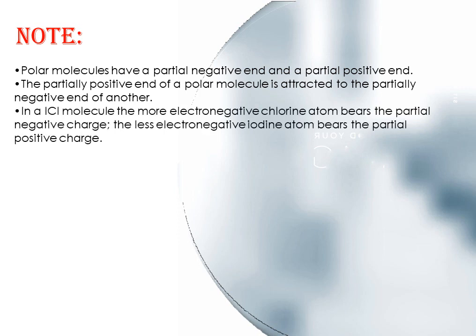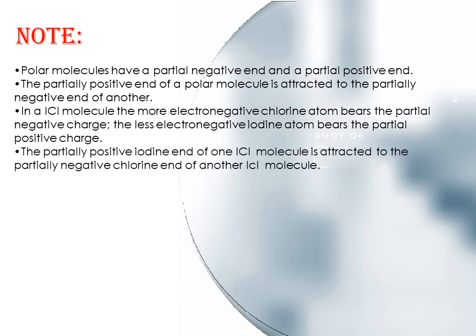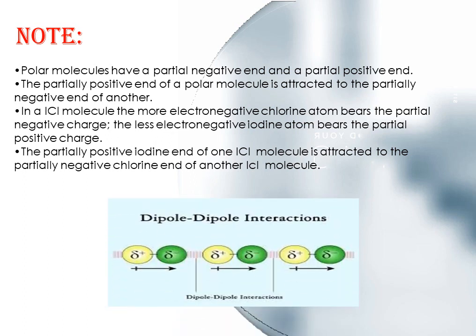In an iodine monochloride molecule, the more electronegative chlorine atom bears the partial negative charge, and the less electronegative iodine atom bears the partial positive charge. The partially positive iodine end of one iodine monochloride molecule is attracted to the partially negative chlorine end of another iodine monochloride molecule. And here is the figure of dipole-dipole interaction.